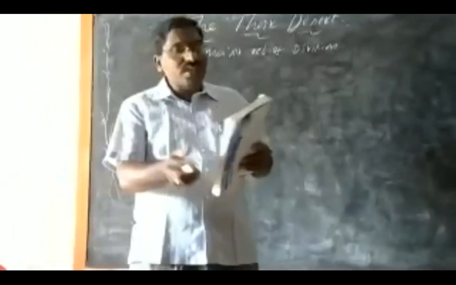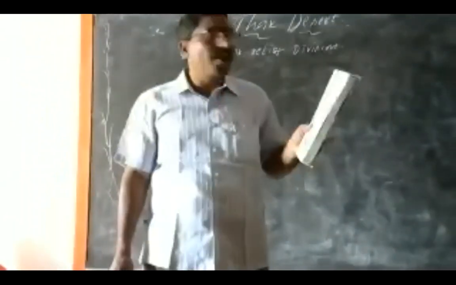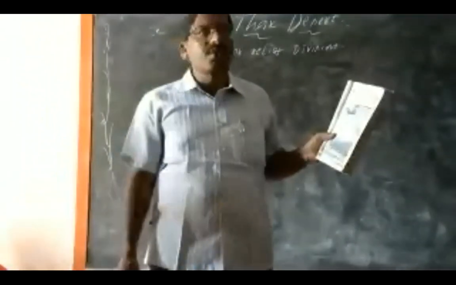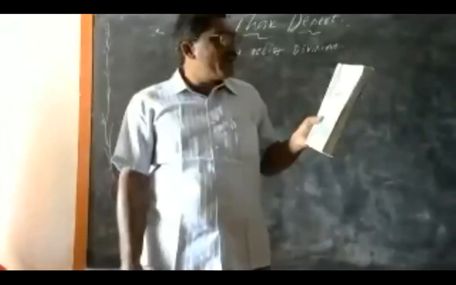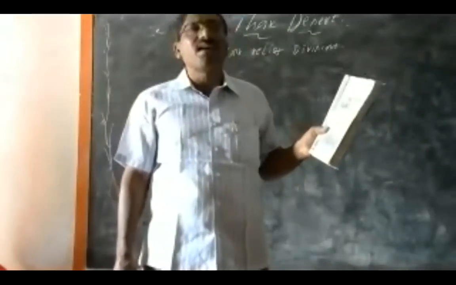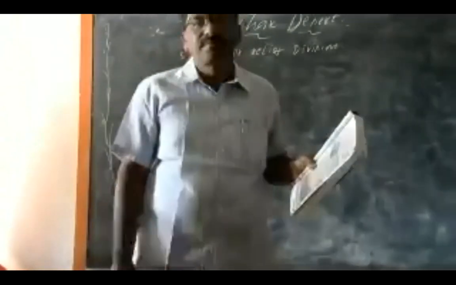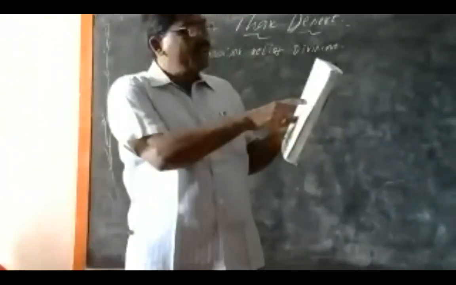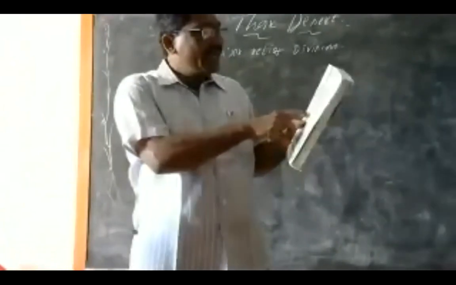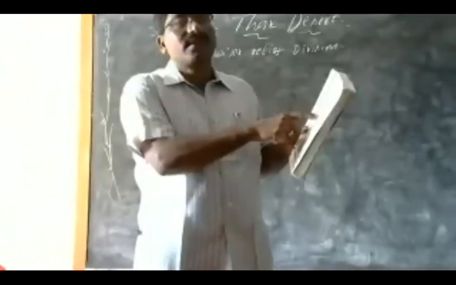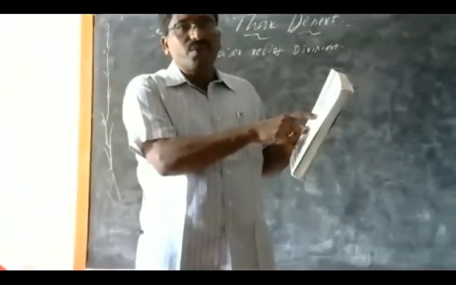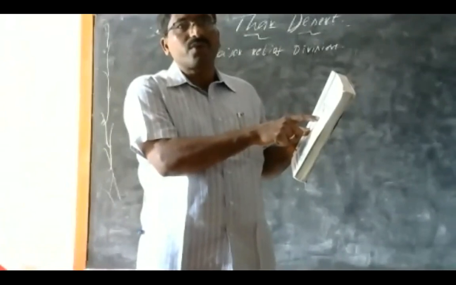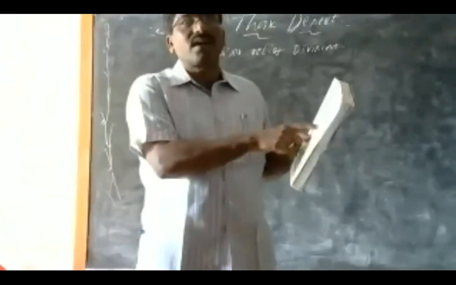First, I will explain Figure 1.11, and I have to show the pictures. Figure 1.11, a settlement in Thar. Please observe it in your textbook, page number 11. The picture has been given in your textbooks. Once you observe the picture, you will have a clear-cut idea about the Thar Desert.